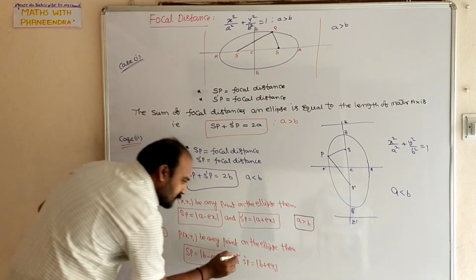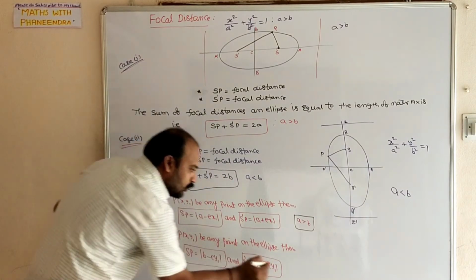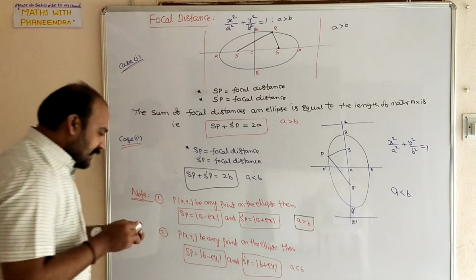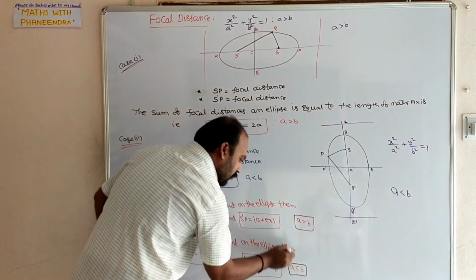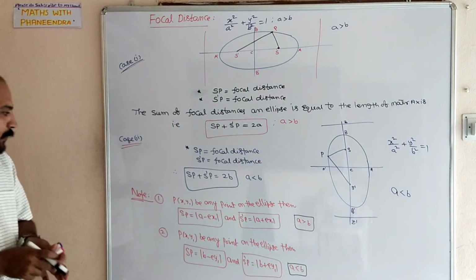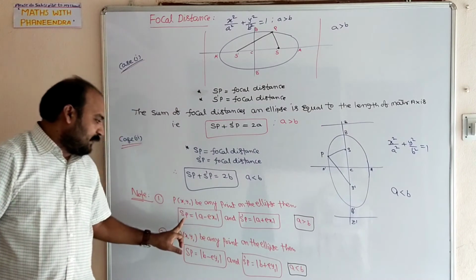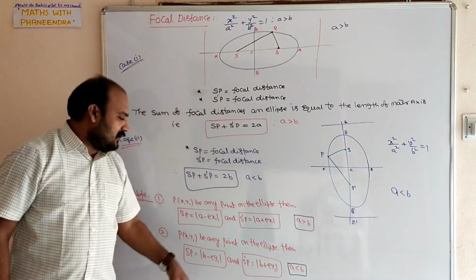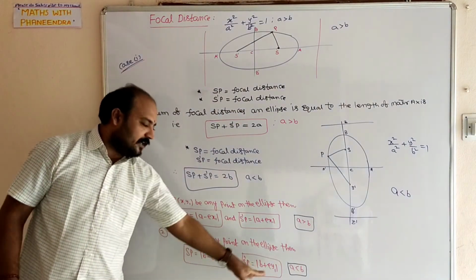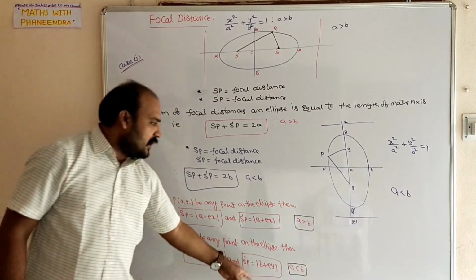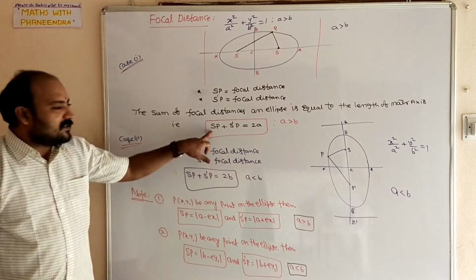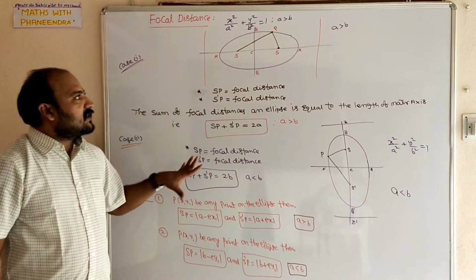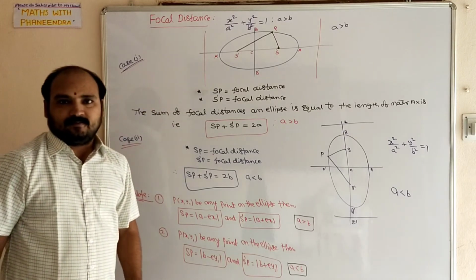This case is possible when A is less than B. For the focal distances SP plus S dash P, if you add these two in the first case you will get 2A, and in the second case you will get 2B. This is about the focal distance.